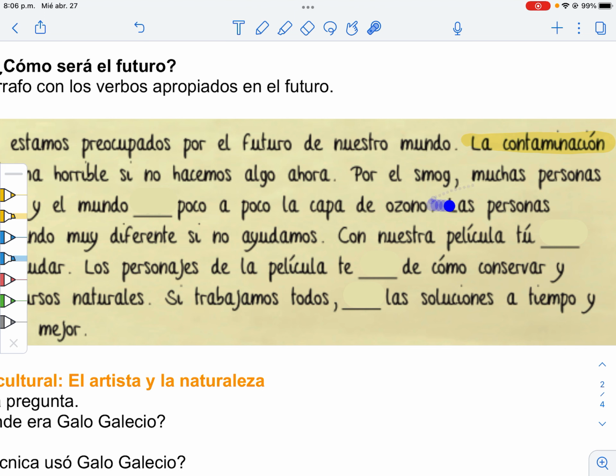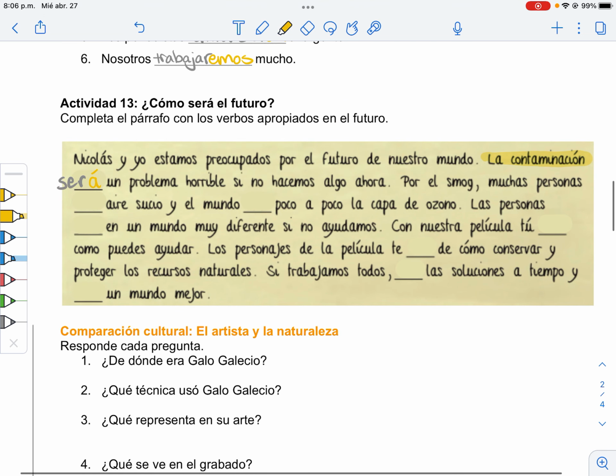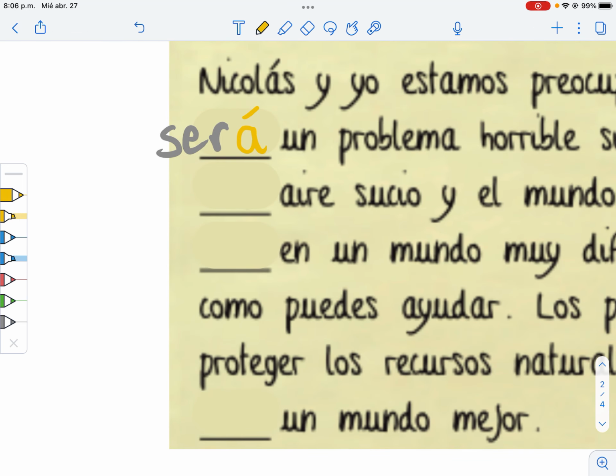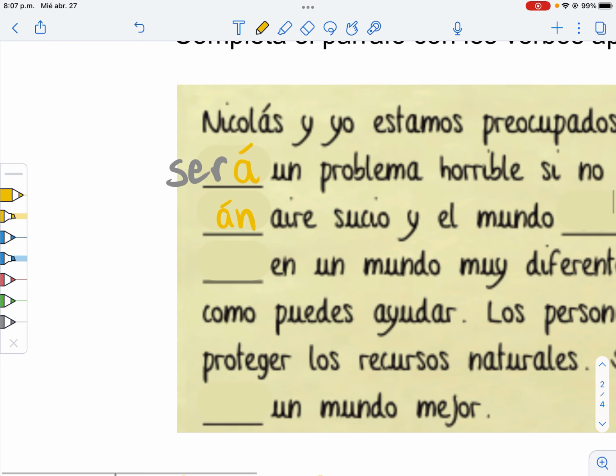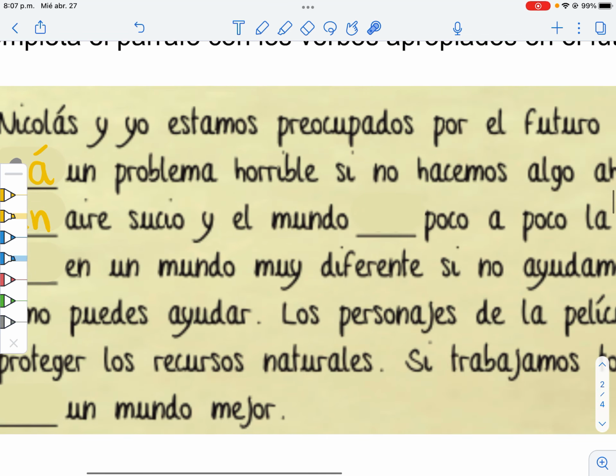Por el smog, muchas personas is like an ellas. So that's going to be an an ending. Aire sucio. They will breathe. Breathe is that thing. Also, respirar. Respirarán aire sucio.